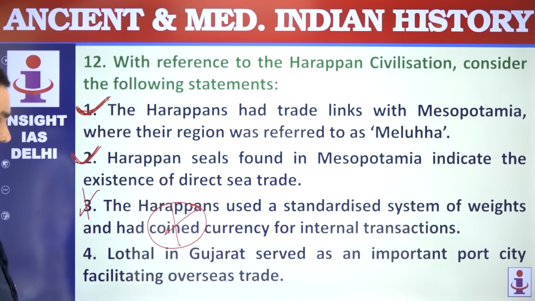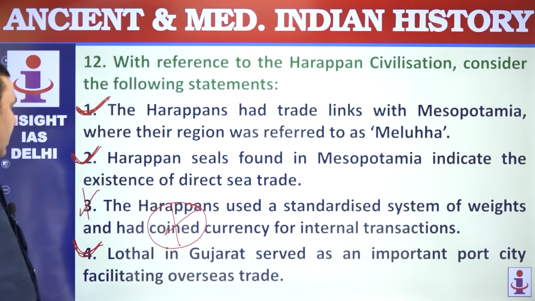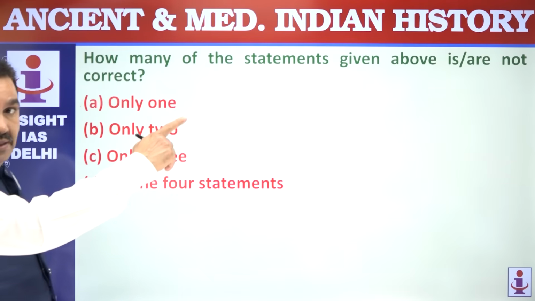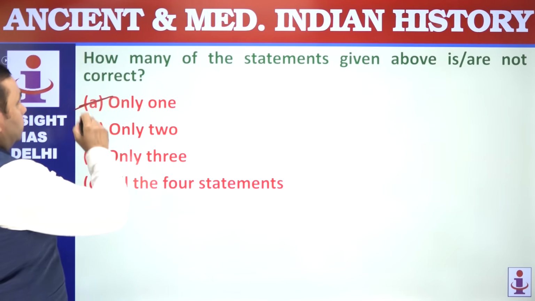Lothal in Gujarat served as an important port city. That's correct. 1 is wrong, 3 are correct. How many statements are not correct? See, not correct. So you have to see carefully, only 1.